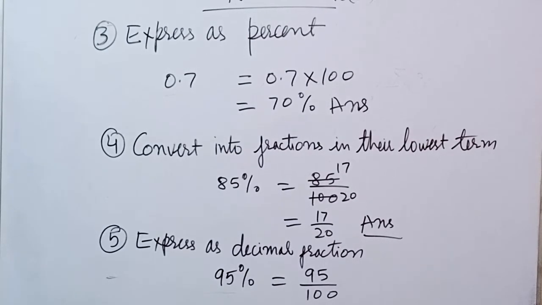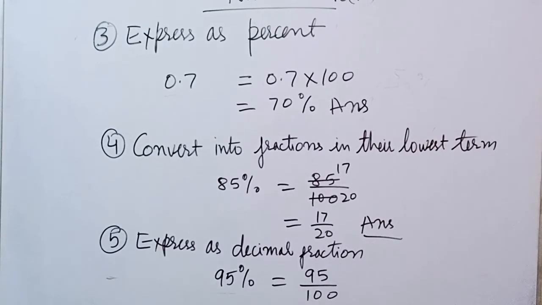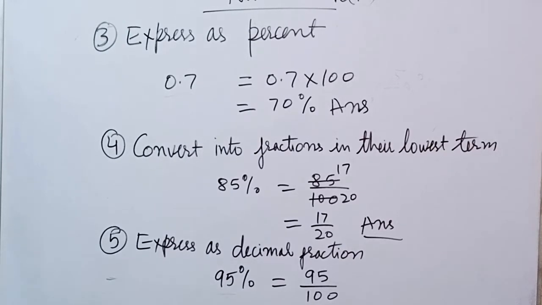Convert into fractions in their lowest terms. So first change the percent into a fraction. 85% equals 85 upon 100, we have to divide it by 100. Now we will change it into the lowest terms. Lowest term means there is no number that can divide both 85 and 100. We can divide 85 and 100 by 5. So 85 divided by 5 we get 17, and 100 divided by 5 we get 20. So 17 upon 20 is the answer of that question.